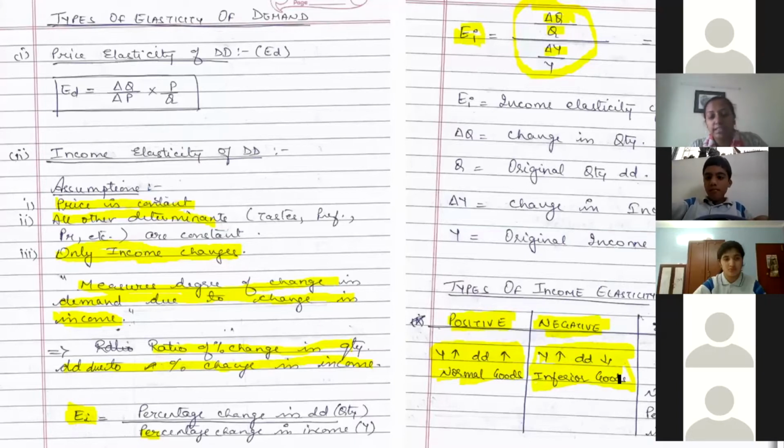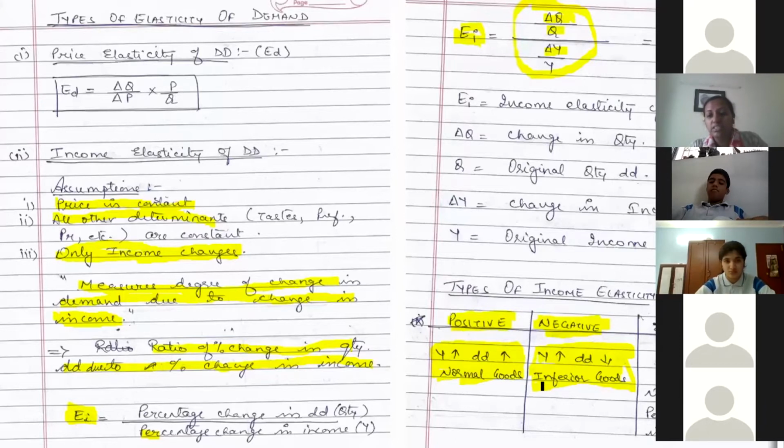Suppose, let's take an example of tea. Initially, a household was buying the open tea that you get. It is a little cheaper, right? And if there is a slight increase in income, now they can go for branded stuff. So they will decrease the demand for the open tea that they were buying, and they are now going for branded stuff. So the demand for the tea they were initially buying has decreased. That is the meaning of income increasing and demand going down.